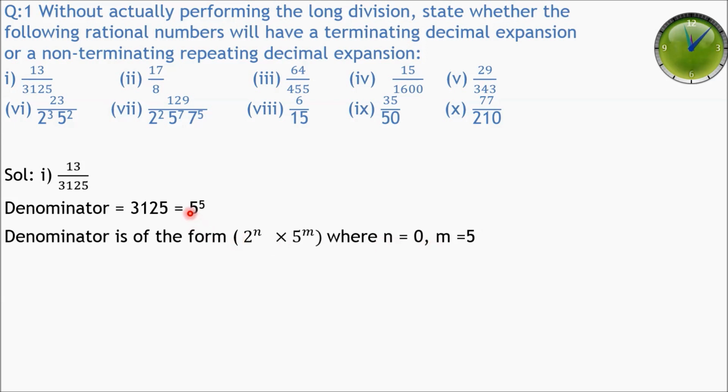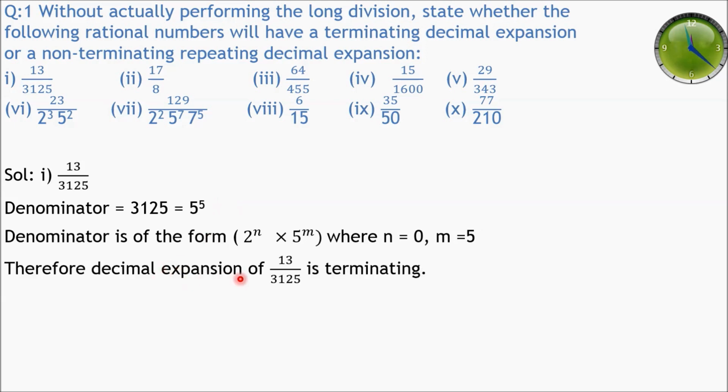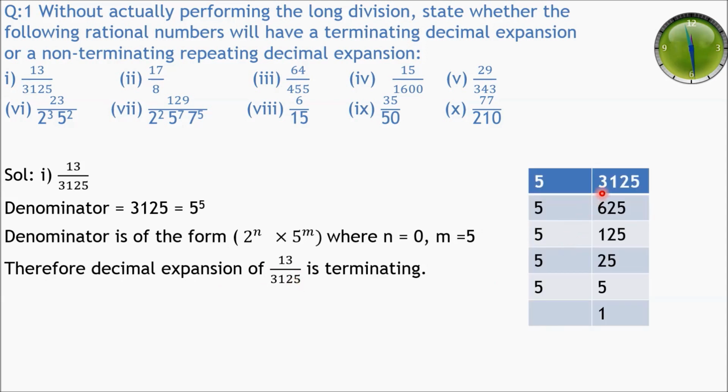So whenever 2 is missing, it means that n is equal to 0. In this case, it can be written as 5 raised to power 5 into 2 raised to power 0, because 2 raised to power 0 is equal to 1. So therefore, decimal expansion of 13 divided by 3125 is terminating. These are the factors of 3125.